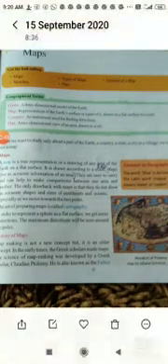Globe, a three-dimensional model of the earth. Globe, as you know, is a model of the earth. Map, a representation of the earth's surface or a part of it drawn on a flat surface to a scale. Third point, compass, an instrument which is used for finding the direction. And fourth is the plan, a two-dimensional view of an area drawn on a scale.